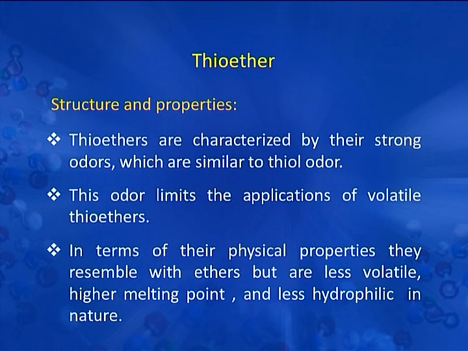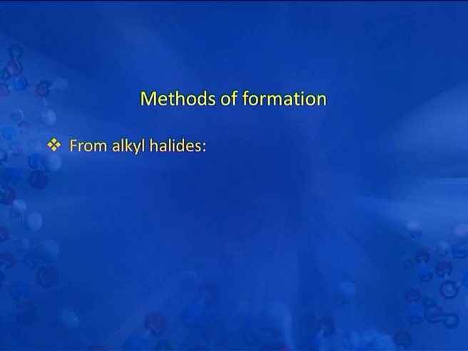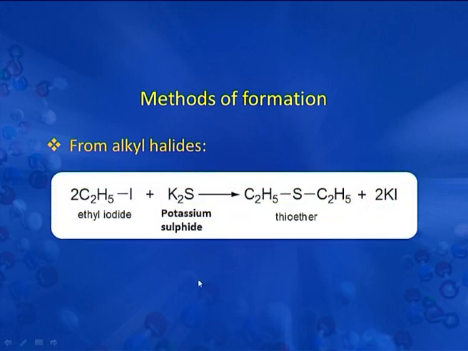In terms of their physical properties, they resemble ethers but are less volatile, having higher melting points and being less hydrophilic in nature. Now we will discuss the methods of formation of thioethers. First, we will prepare them from alkyl halides. Here ethyl iodide, when reacted with potassium sulfide, gives thioether, that is C2H5SC2H5, along with KI, potassium iodide.